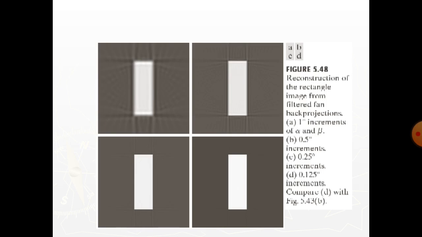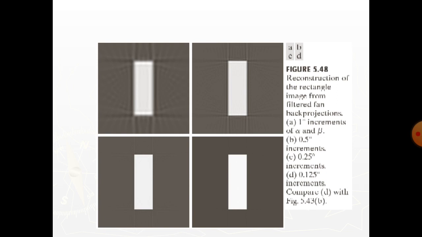Here we can see one figure. This figure is the result of generating fan projections of the rectangle image with delta alpha equal to delta beta equal to 1 degree, then converting each fan ray to the corresponding parallel ray and using the filtered back projection approach developed for parallel rays.